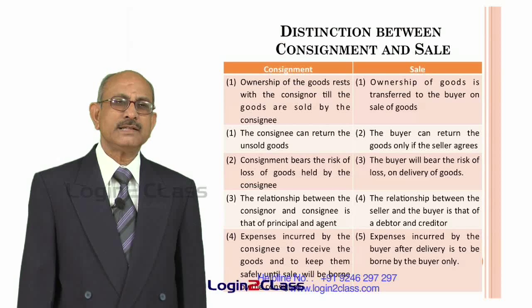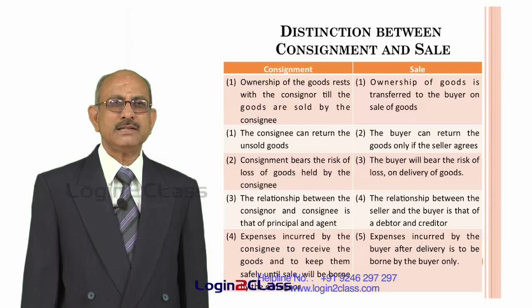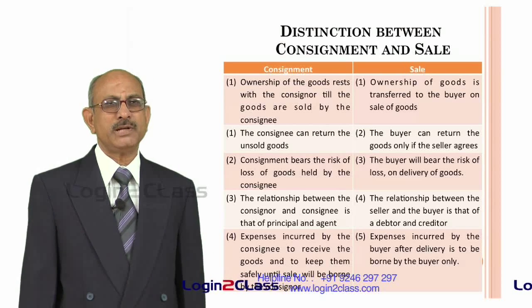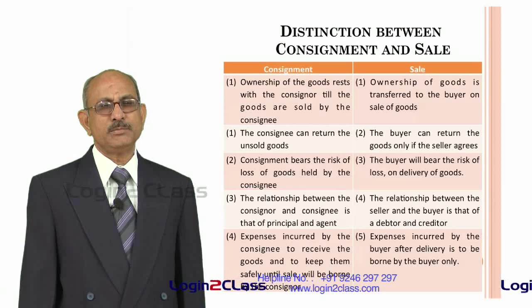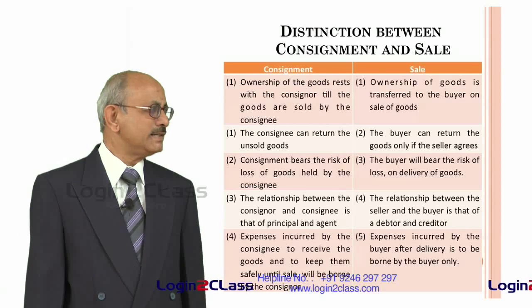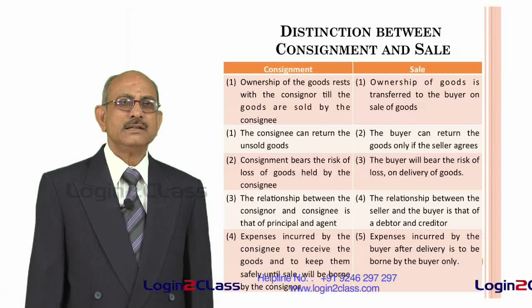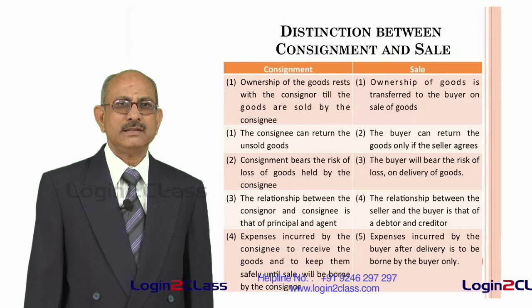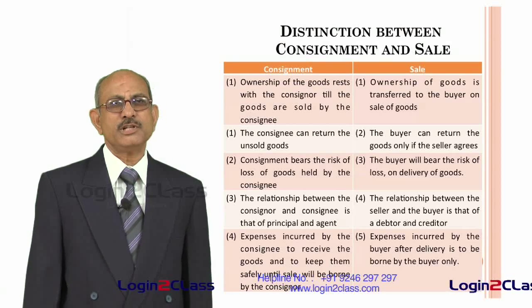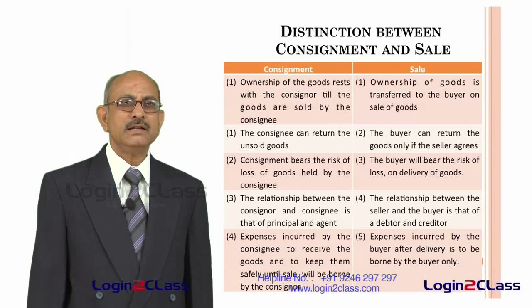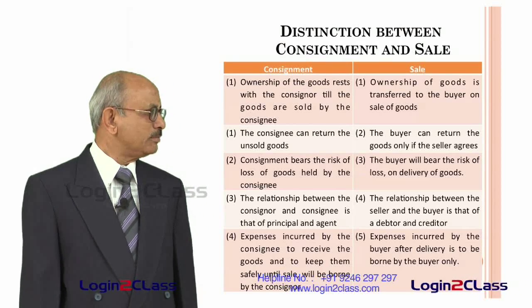And in the case of a consignment, the relationship between the consignor and the consignee is that of a principal and an agent. So, the consignor is the principal and the consignee the agent. Whatever actions a consignee undertakes is on account of the principal. That means all the risks of the actions of the consignee will devolve on the consignor, that is the principal.